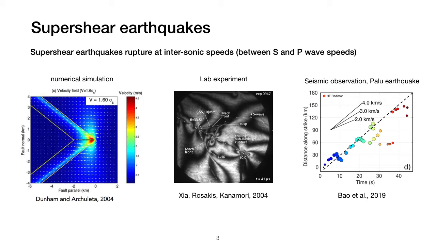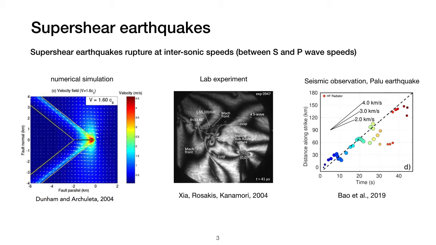Most earthquakes rupture at a speed slower than the shear wave speed, but some earthquakes rupture at even faster speeds, between the shear wave and P wave speed. This phenomenon has been discovered by theoretical and numerical studies and validated by laboratory experiments and real seismic observations.